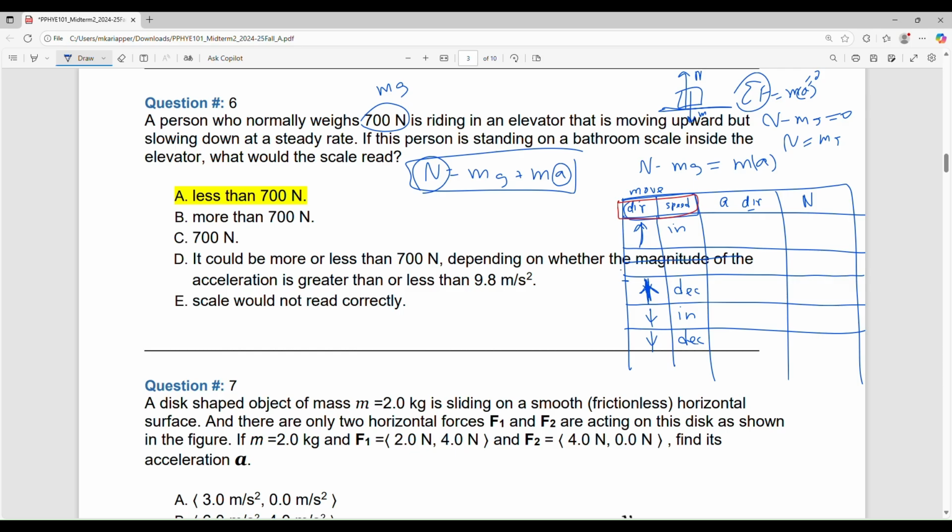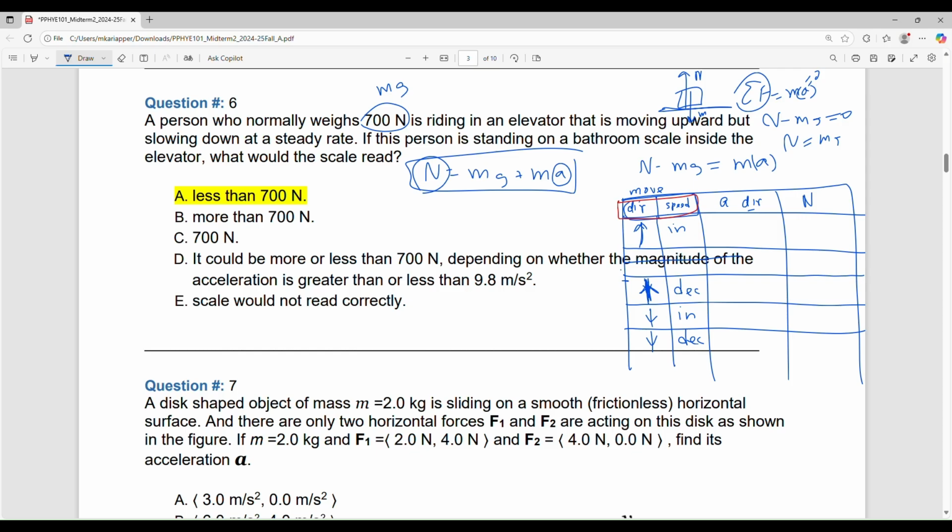So now tell me, elevator is going up, speed increasing. What is the direction of acceleration? Same as the motion of the elevator, same as the velocity. We learned this in chapter 2. When you move with increasing speed, acceleration is in the same direction as the velocity.